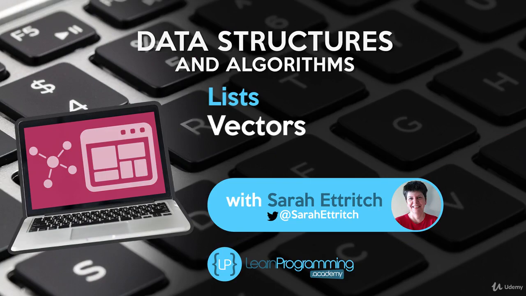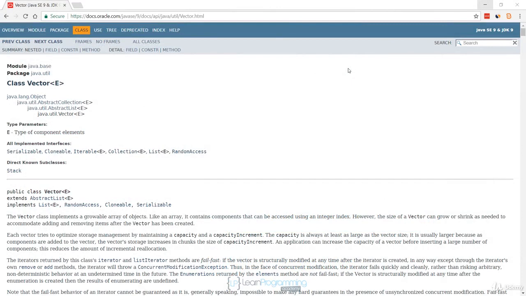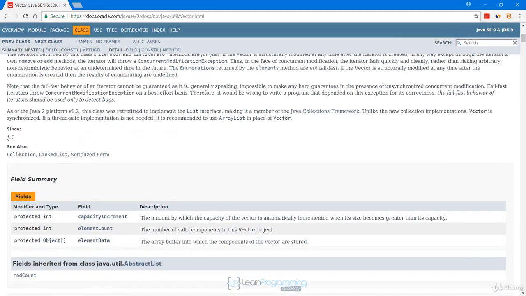Well, this is going to be a short video because the vector class is essentially a thread-safe array list. But vector actually came first. We're going to take a look at the vector Java doc, and we'll see, if we scroll down a bit, that vector has been there since the beginning. It has been in the JDK since JDK 1.0.